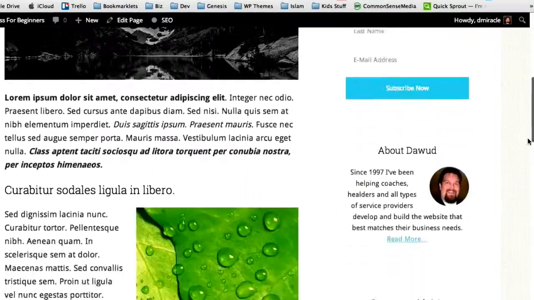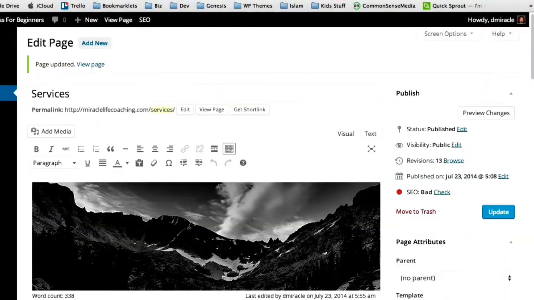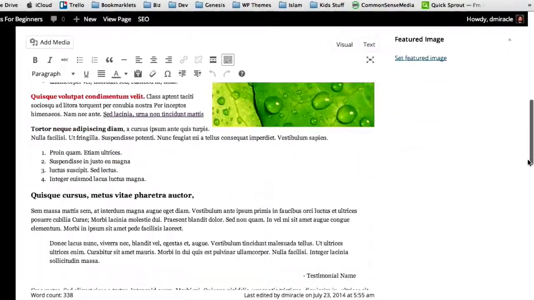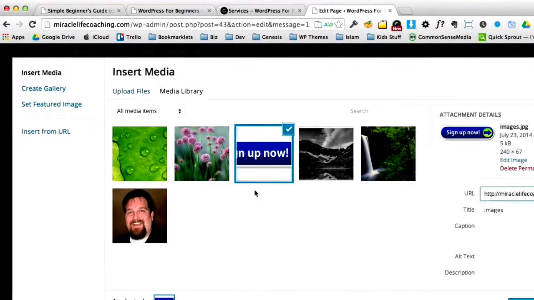So let's add the last thing. Let's add the button at the bottom. And this is kind of neat too. I didn't add this in the first video, and this isn't something new to WordPress. It's just something I didn't add the first time around. So I'm going to scroll to the bottom of this text, return once, and go to Add Media. And I already have a button loaded.